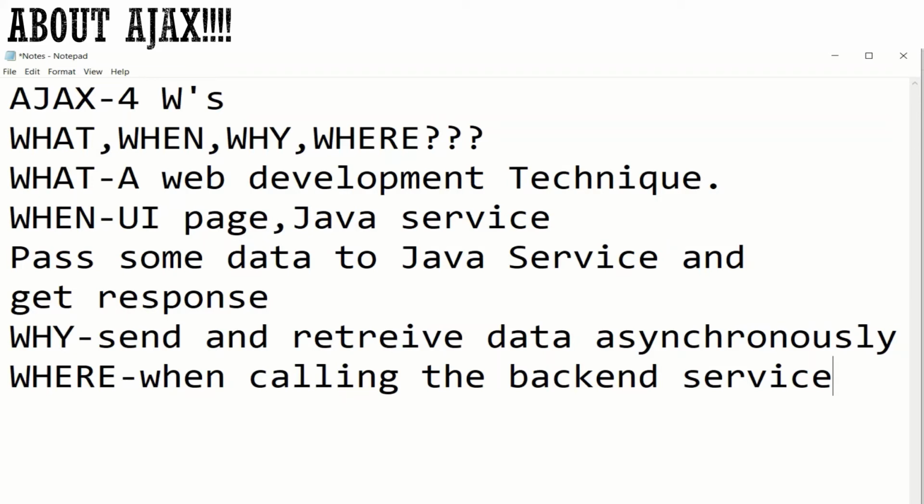Why? We are sending and retrieving data. There are different methods, but we are sending and retrieving in an asynchronous way, where asynchronous means it is not affecting the page. We don't need to refresh or reload the page again and again. We are sending the request and getting the response. That's it. Where? Whenever we need to call the backend service from the UI page, we can use Ajax. Simple, right?